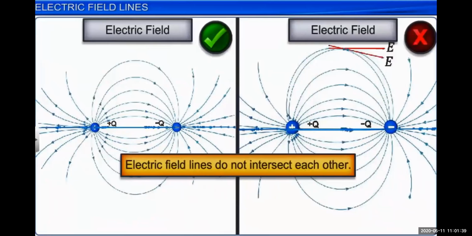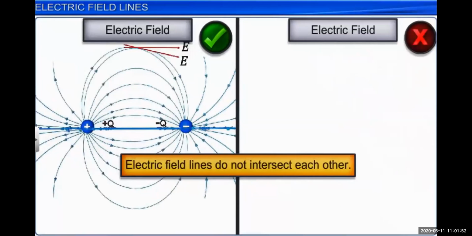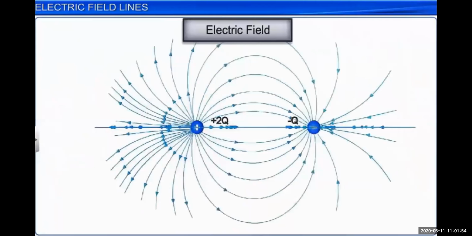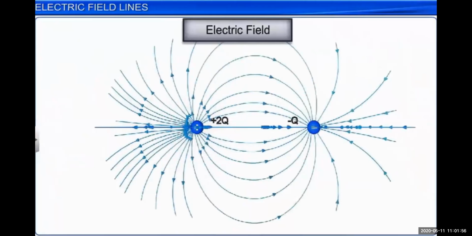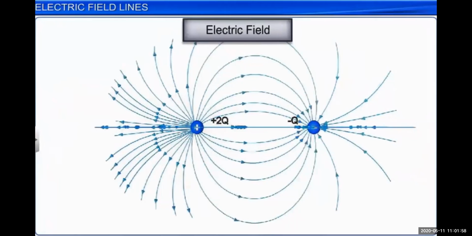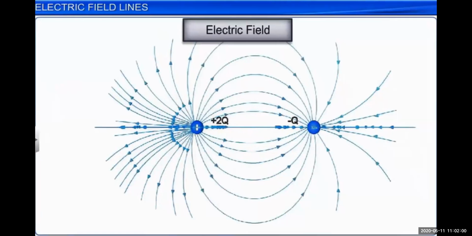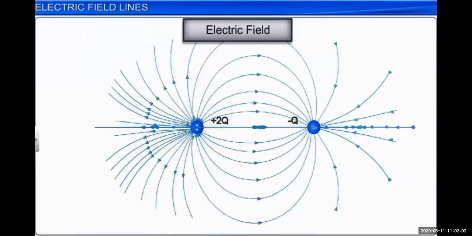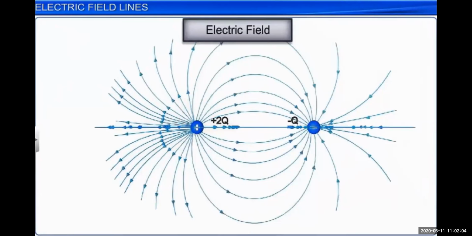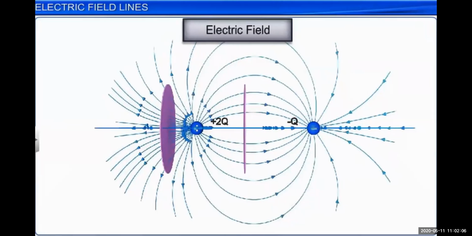As you know, an important fundamental property is that electric field lines never intersect each other. Suppose they did intersect, then at that point the direction of the electric field would be different, and that is not possible. Hence the electric field lines never intersect each other.